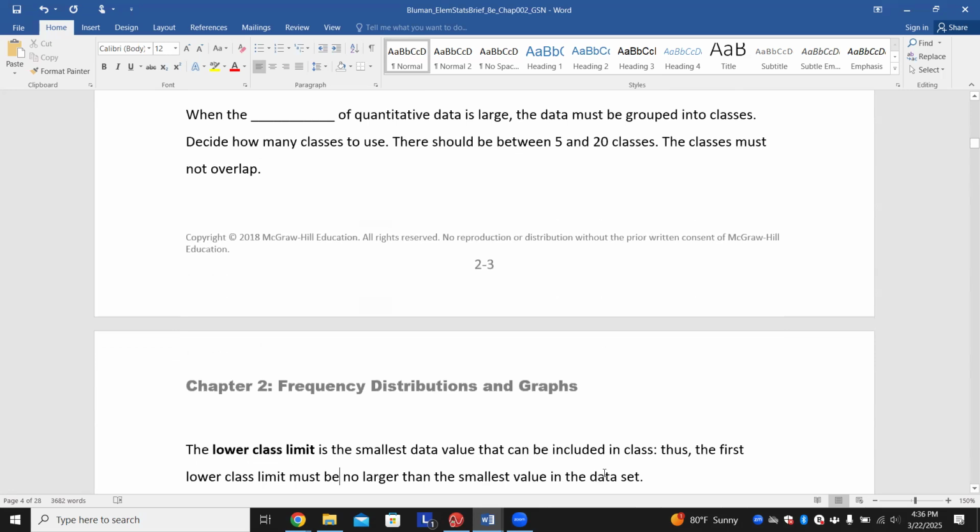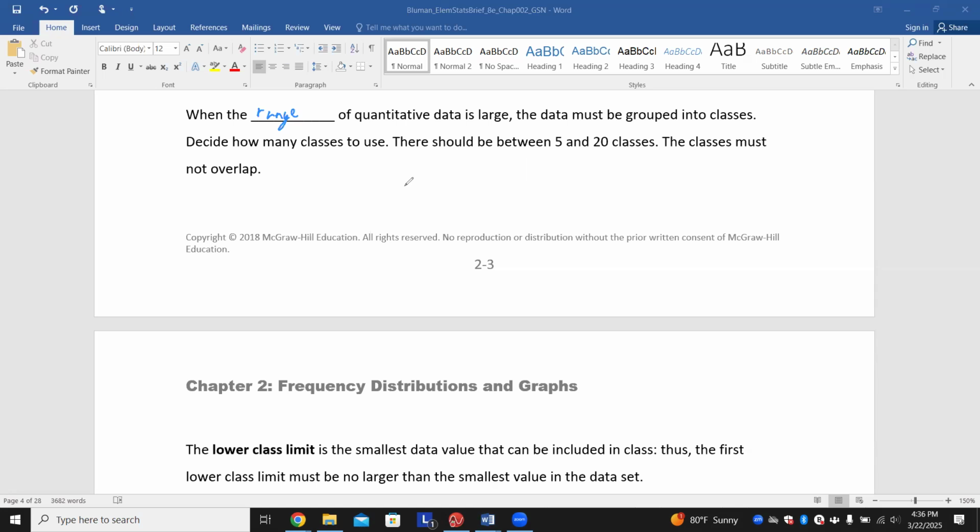And this is when the range of quantitative data is too large. The data must be grouped into classes. So we'll decide how many classes to use. There should be between 5 and 20 classes. You want a minimum of 5, but not more than 20. What number you choose between 5 and 20, including 5 and 20, is completely up to you.